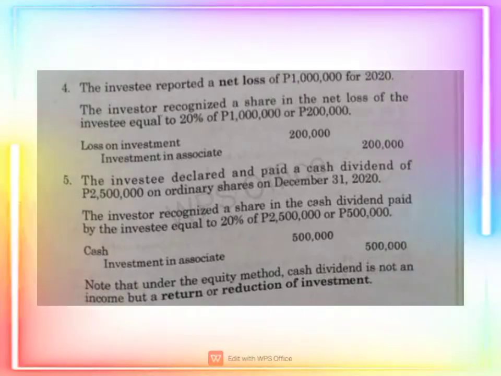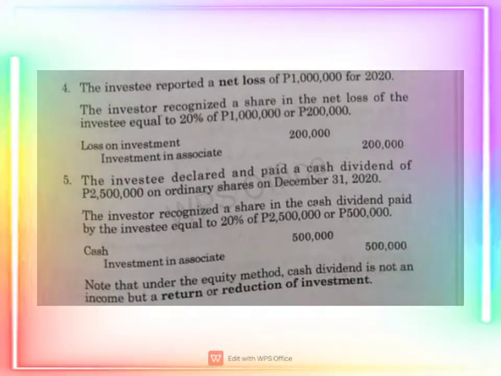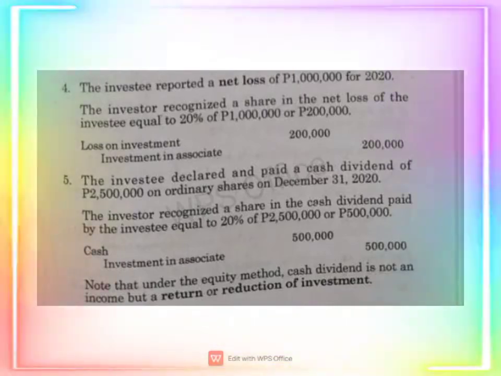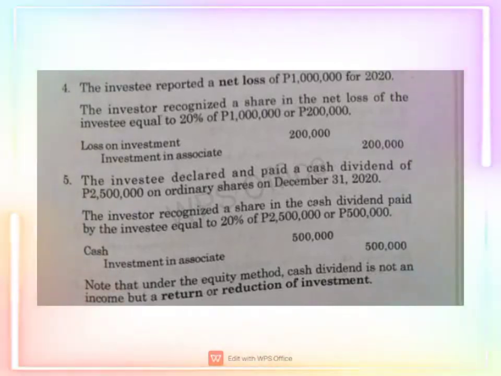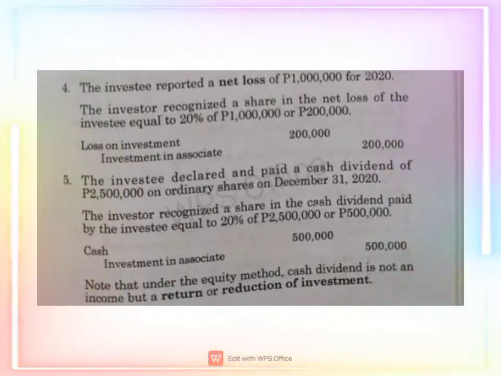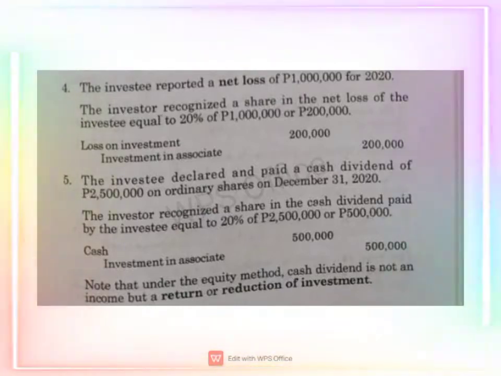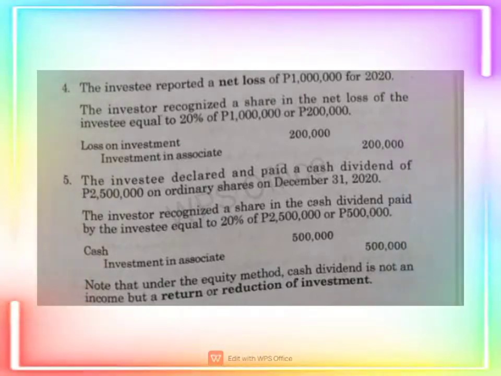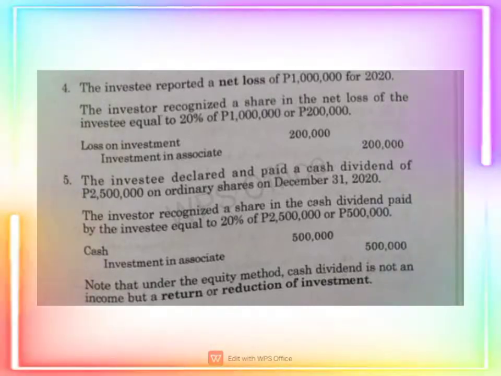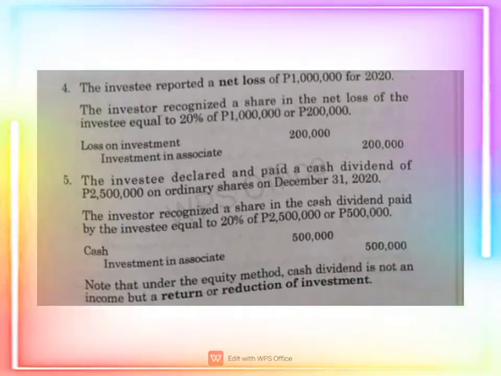The investee declared and paid a cash dividend of 2,500,000 on ordinary share on December 31, 2020. The investor recognized a share in the cash dividend paid by the investee equal to 20% of 2,500,000 or 500,000. Journal entry would be cash 500,000, investment in associate 500,000. Note that under the equity method, cash dividend is not an income but a return or reduction of investment.